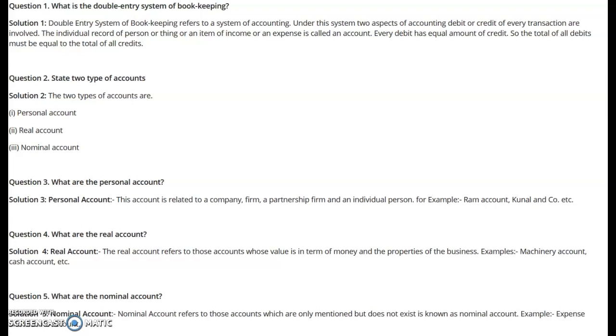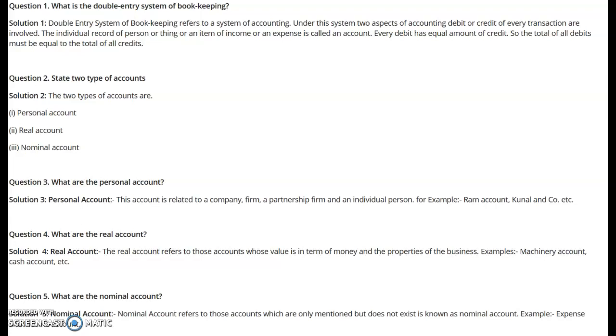Now, the second category is the impersonal account, and it is subdivided into two categories. One is called the real account, and the other is called the nominal account. Now, what do we mean by the real account? The real account refers to those accounts whose value is in terms of money and the properties of the business. Example: machinery account, cash account, building account, investment account.